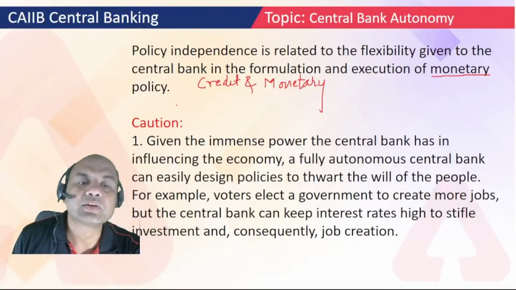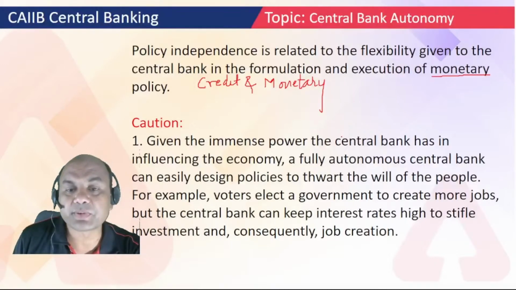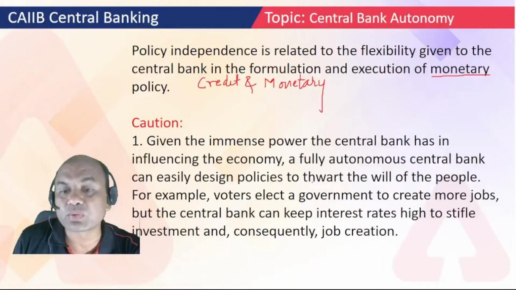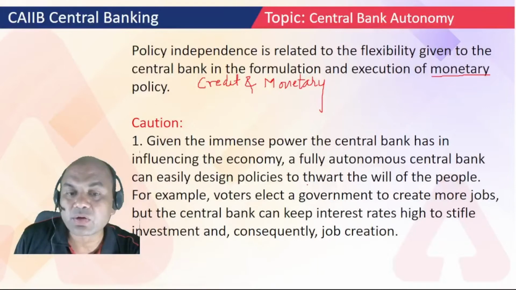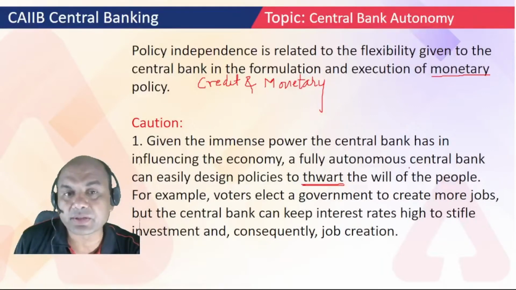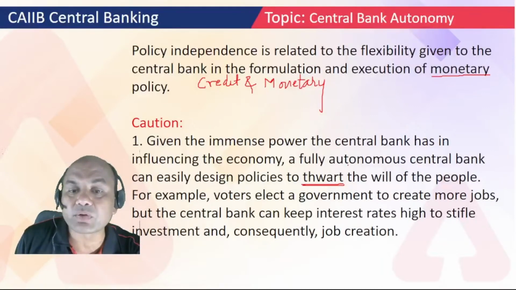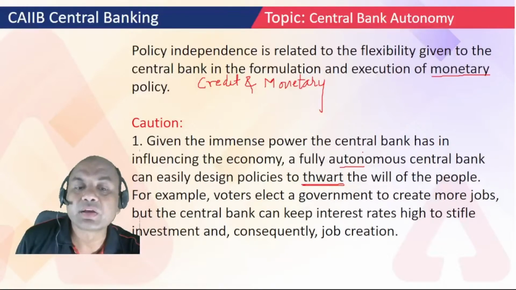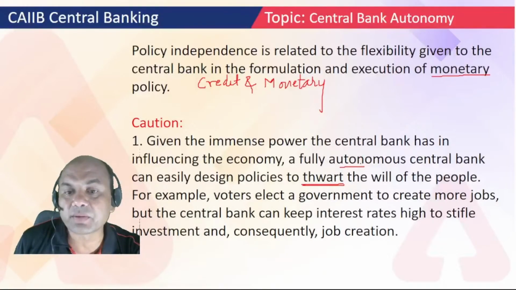Okay, so caution. Given the immense power the central bank has in influencing the economy, a fully autonomous central bank can easily design policies to thwart the will of the people. Thwart means going against. So the central bank can sometimes go against the will of the people if it is given complete autonomy. So that's why government never gives complete autonomy.